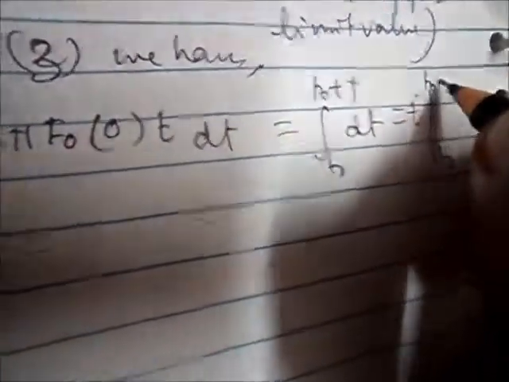So simply it is the integration from t0 to t0 plus T of dt, equal to t, evaluated between the limits t0 to t0 plus T, and the value is capital T.